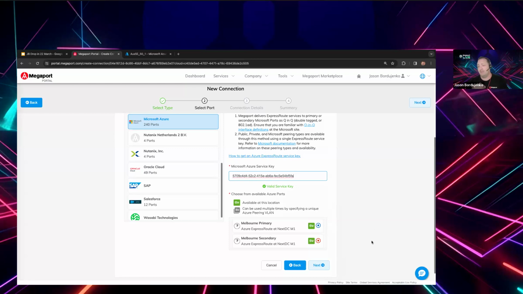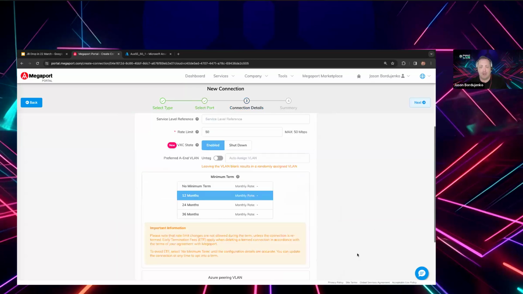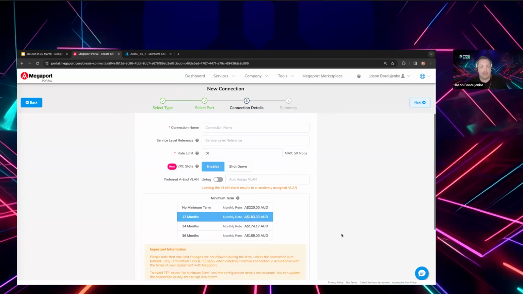So that choice is made for me. I can't specifically influence which data center it is. I can specify which region or which metro that drops into. In moving ahead, I can select Melbourne Primary, and I can obviously reuse that key at a later date, and I'll come to that on building diversity.